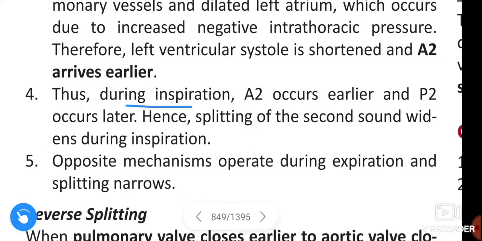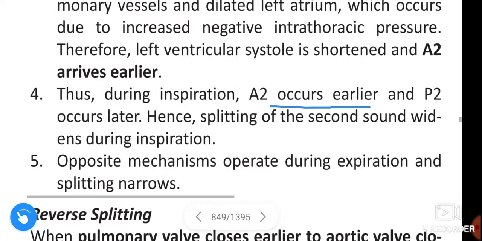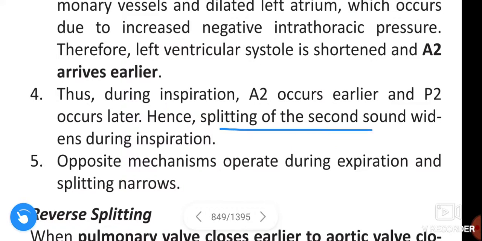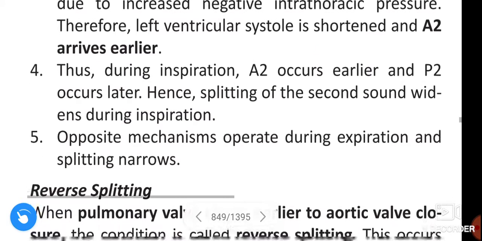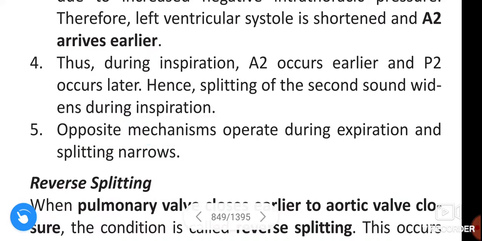Thus, during inspiration, A2 occurs earlier and P2 occurs later. Hence, splitting of the second sound widens during inspiration. Opposite mechanisms operate during expiration and the split narrows.